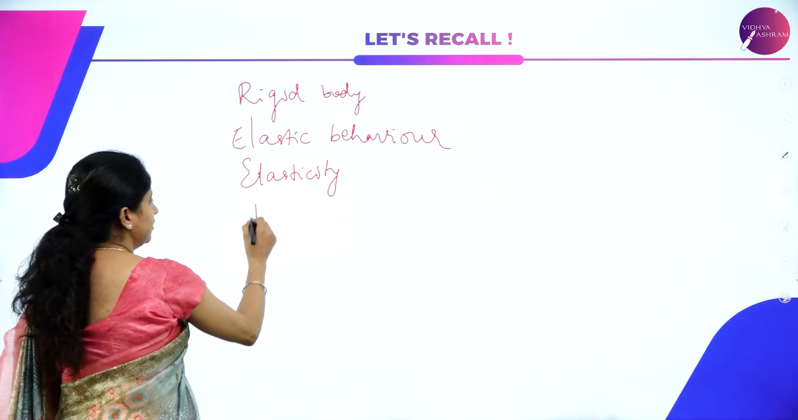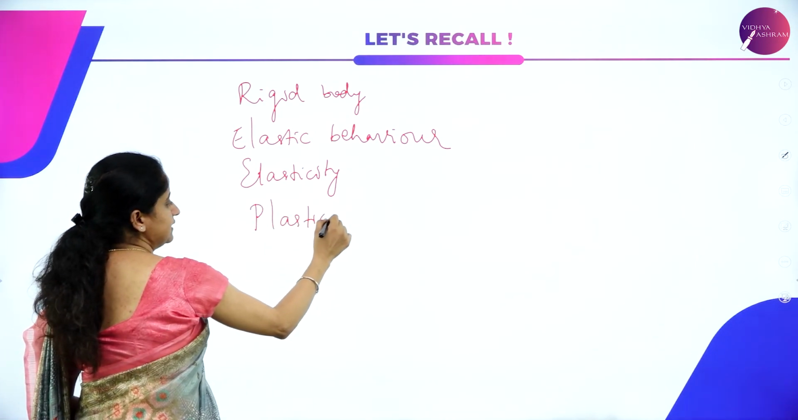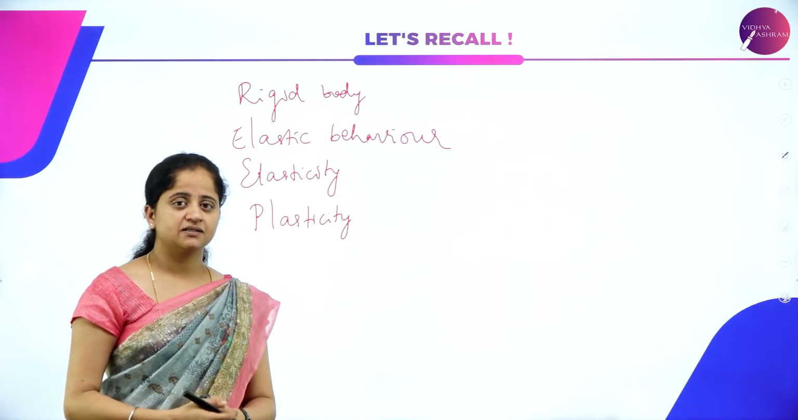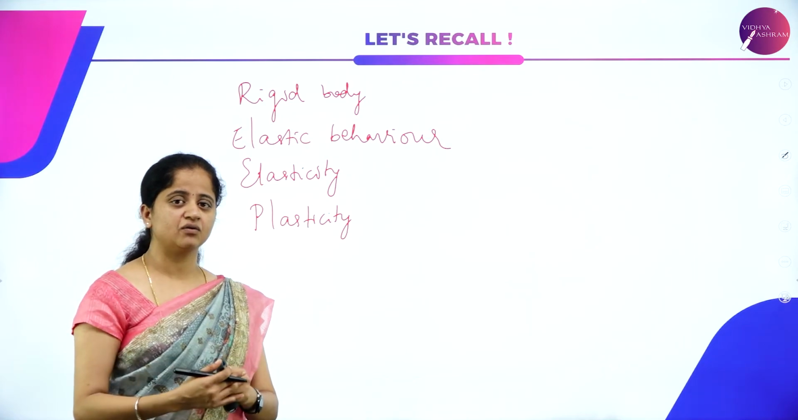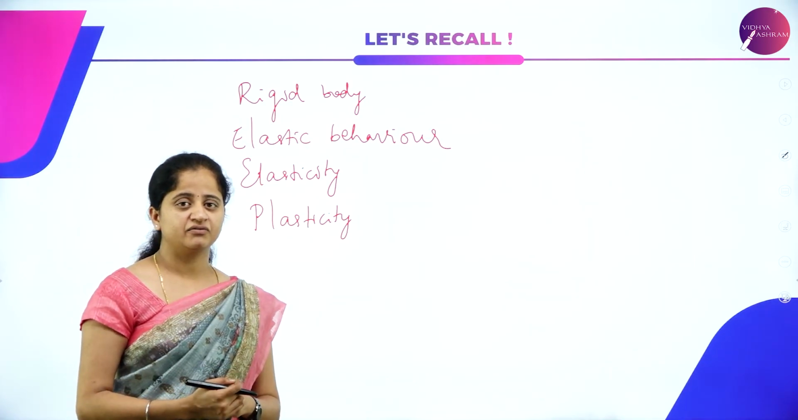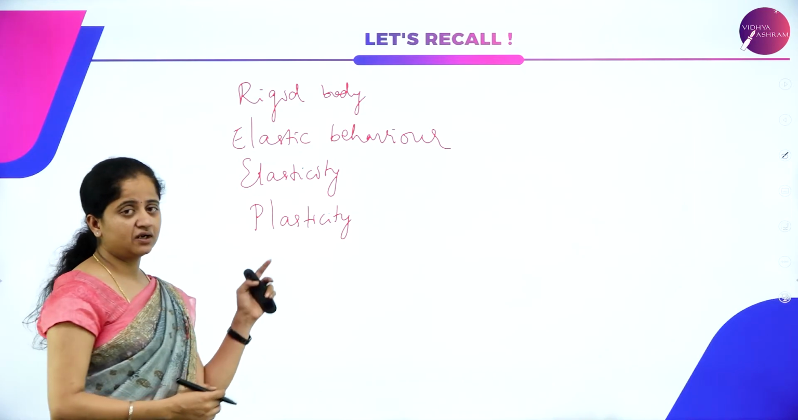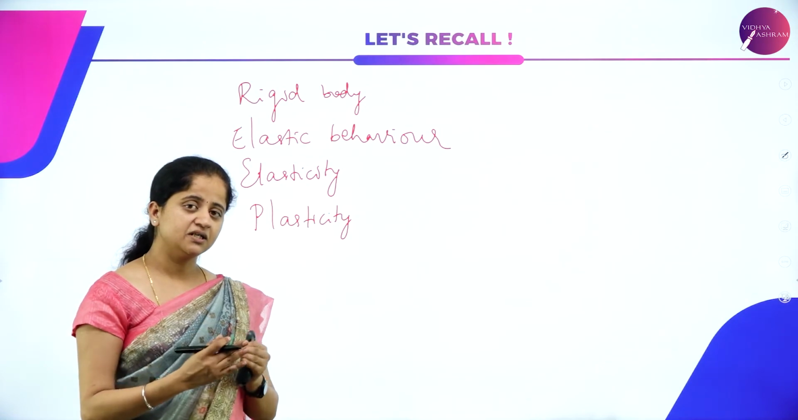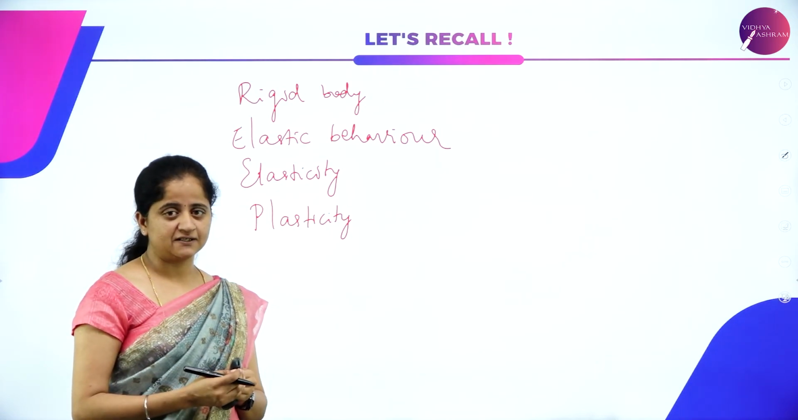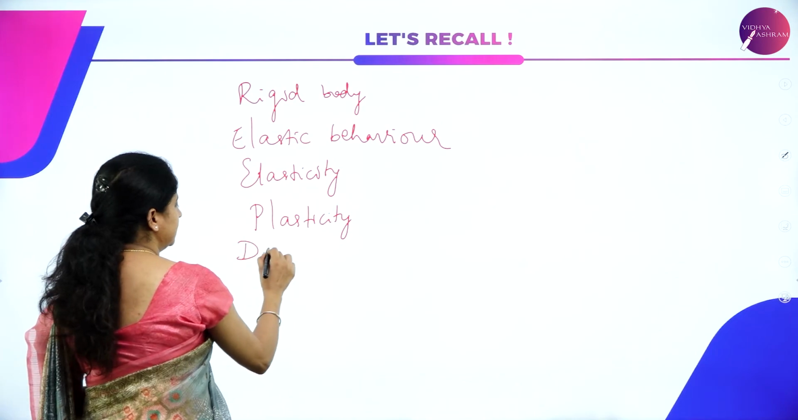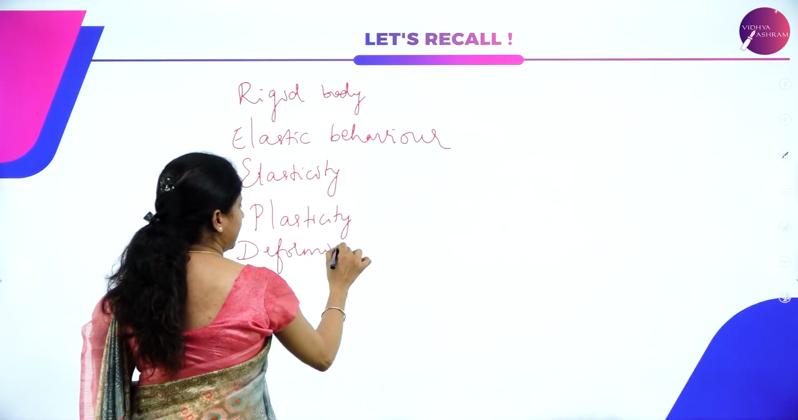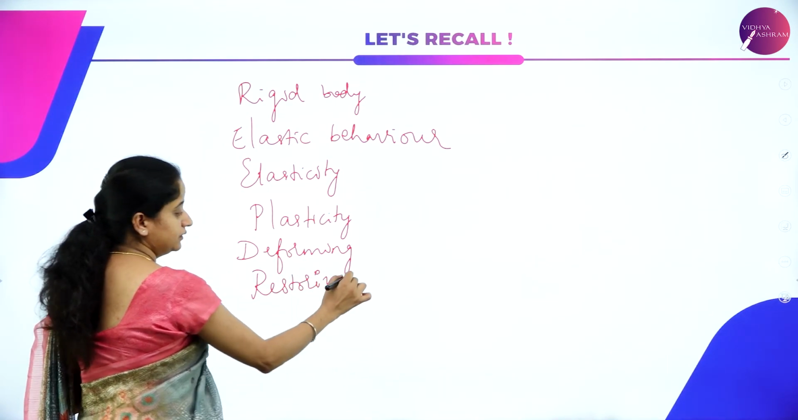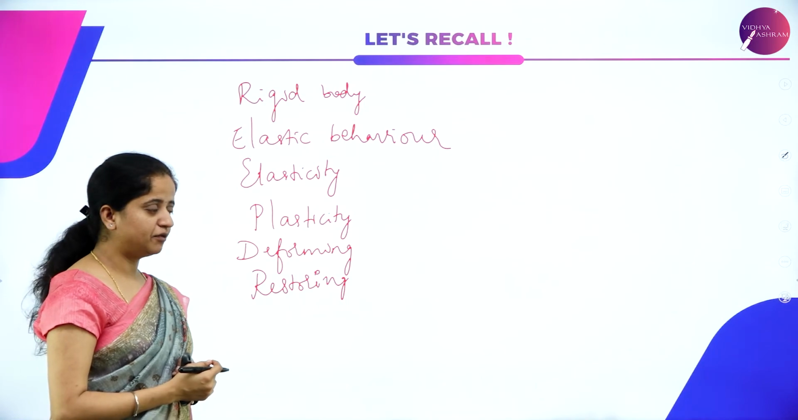And also we have studied plasticity. Plasticity is nothing but the property of a body or an object that cannot regain its original shape or size, that cannot regain its original properties after the removal of deforming forces, and the property is called plasticity, and the substances or materials that cannot regain their original properties are called plastic materials. We have also studied the deforming force and the restoring force. Very basic and important concepts.